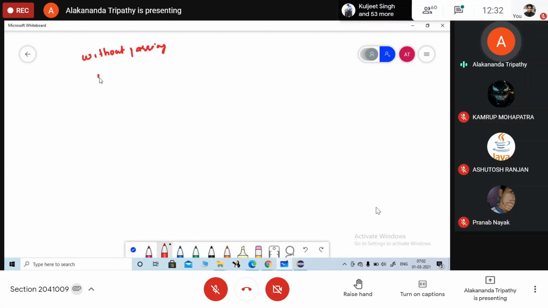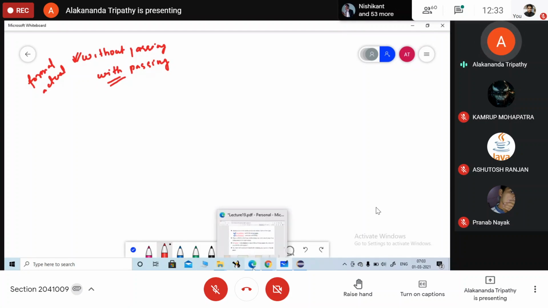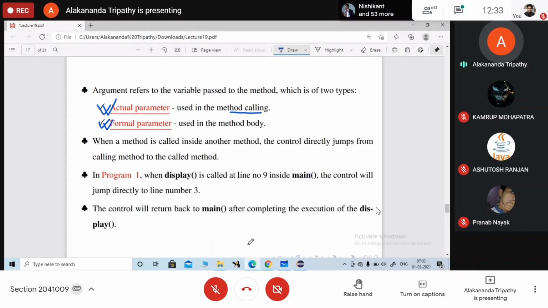And the other way is with passing parameter. So when we are going to call the method without passing parameter, then we don't need the formal or actual. But when we are calling a method using a parameter, जब हम लोग मेथड को एक पैरामीटर देके कॉल करेंगे, मतलब तुम्हारा दो तरीका का काम है.